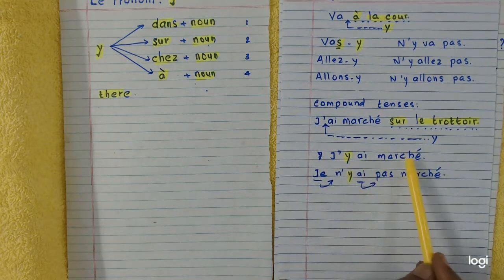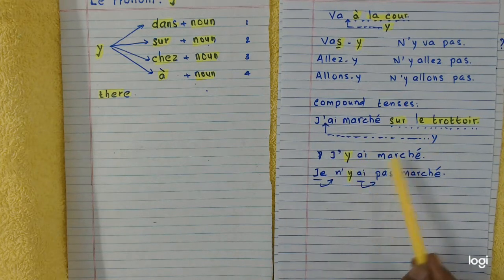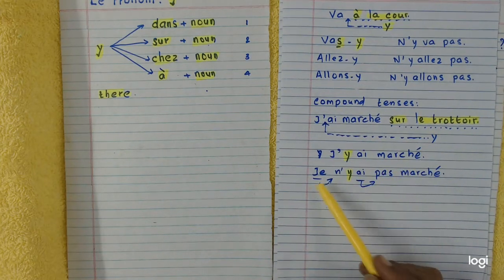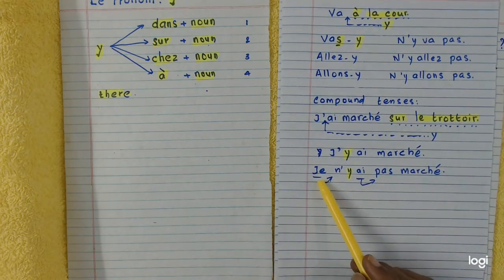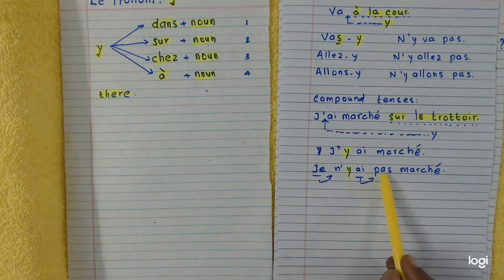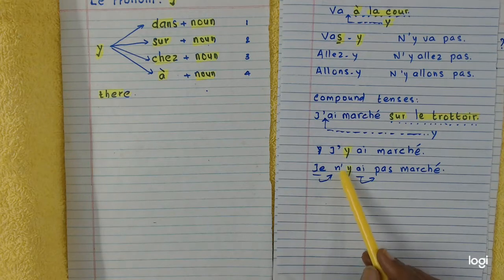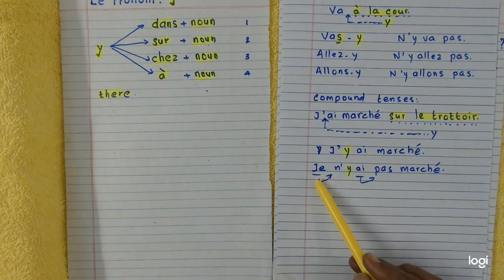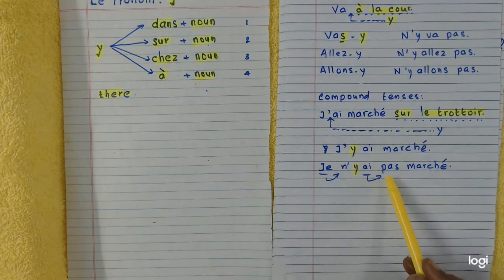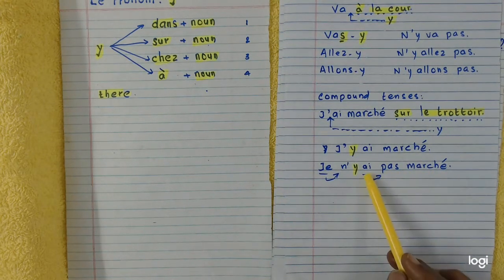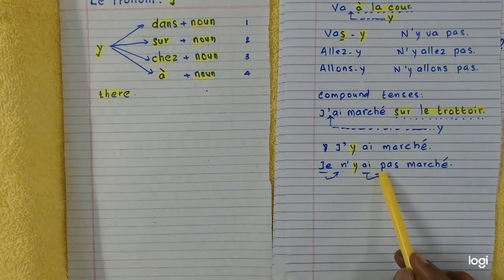I have walked there. Did you walk on the platform? Yes, I walked there. Negative: je n'y ai pas marché. I have not walked there. Understand? Ne is added as usual after the subject. Pas is added as usual after the auxiliary verb. If there are an auxiliary verb and a past participle, pas is added after the auxiliary verb.